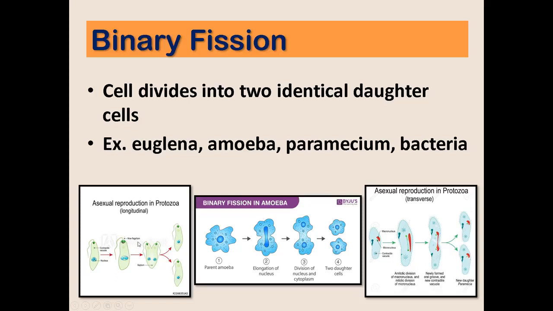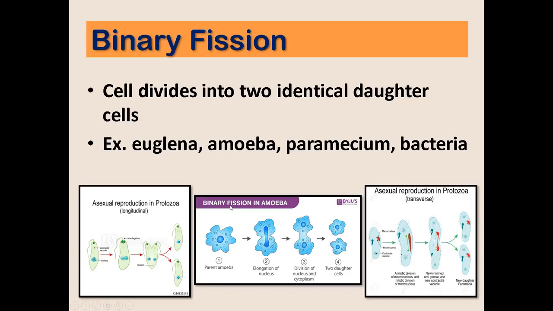And then after some time also, it separates into two identical daughter cells. In a paramecium, it happens to be a longitudinal separation. Okay? They separate longitudinally.